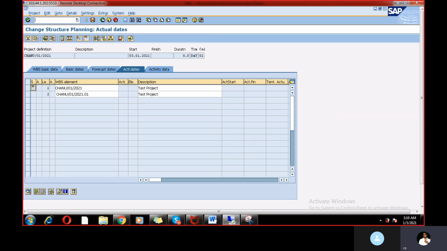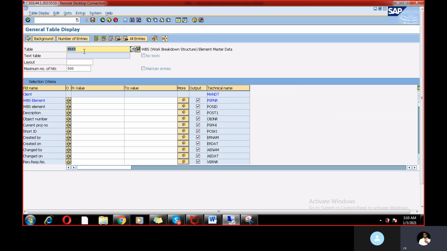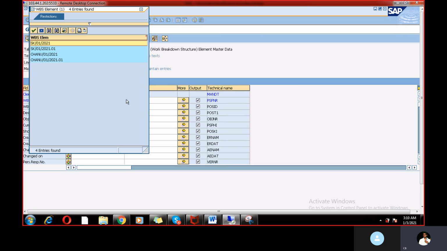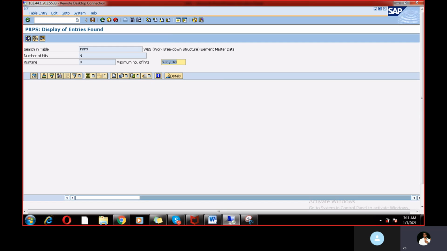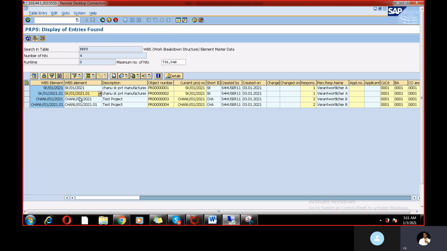And there is one table. So if you want to check WBS table, then go to SE16N and you just apply this table name PRPS and give the WBS name here. So in my system, WBS are not created. Okay, one WBS has been created, but earlier this is a test server. So earlier there is no WBS have been created. So I'm not giving any specific WBS in this place, and remove 500 and check how many WBS have been created in the system. So here all the WBS have been created.